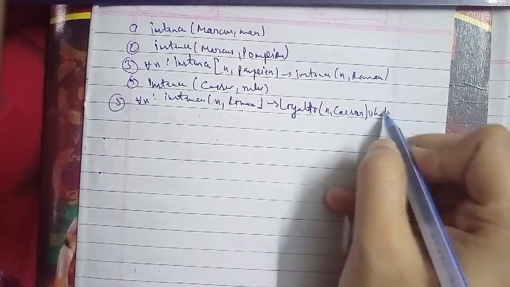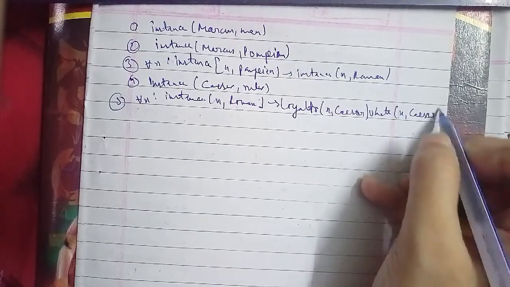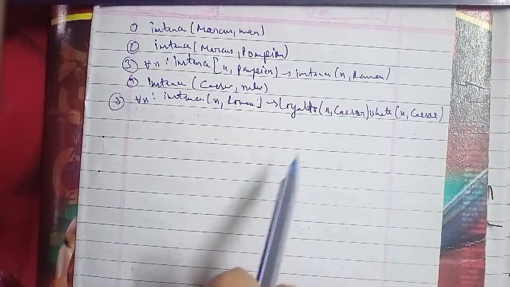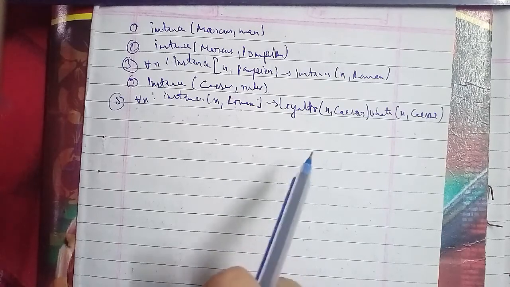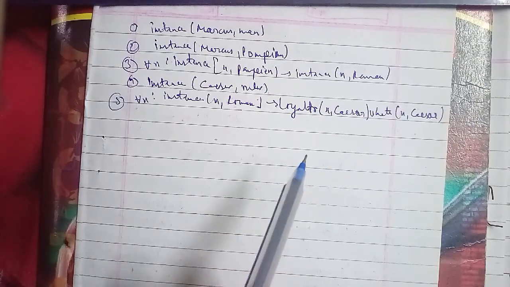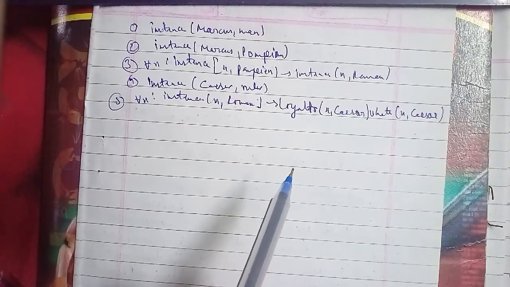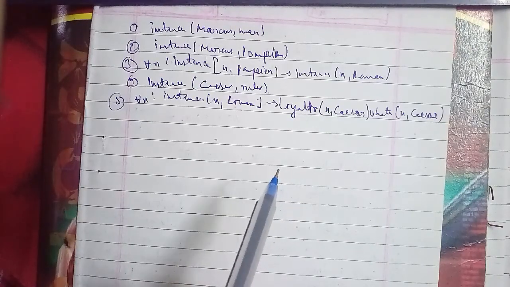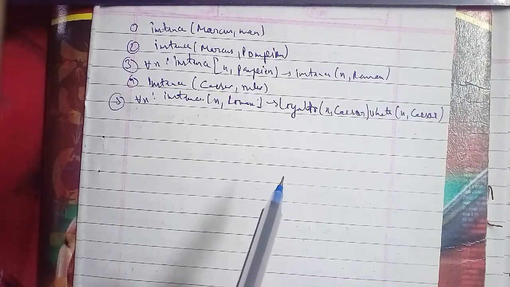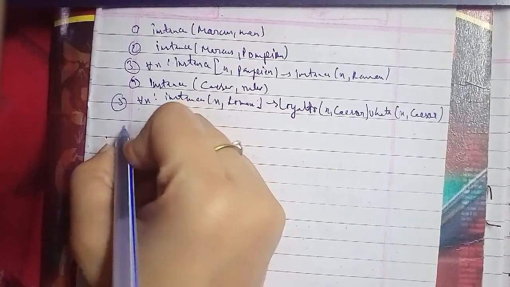The fourth is instance(Caesar, ruler), and the fifth we have instance(X, Roman) gives Loyalto(X, Caesar) or Hate(X, Caesar). These are the three ways of presenting the class memberships here.